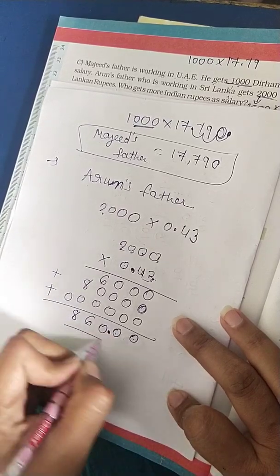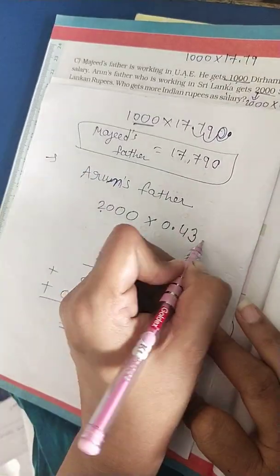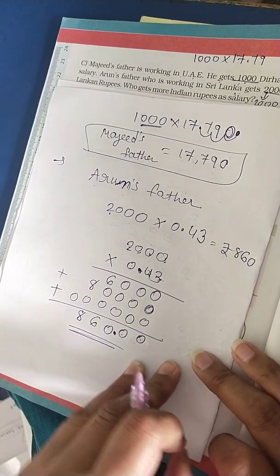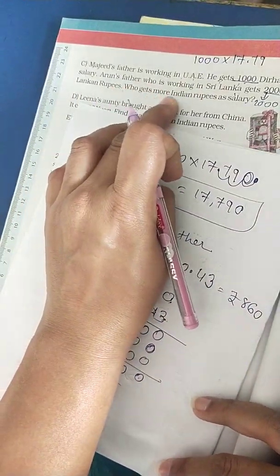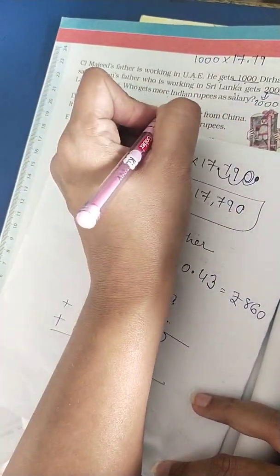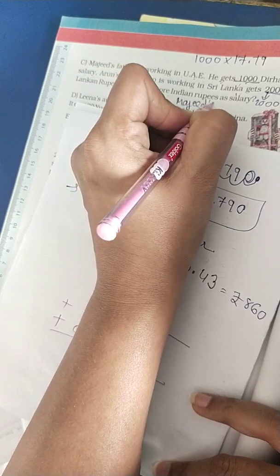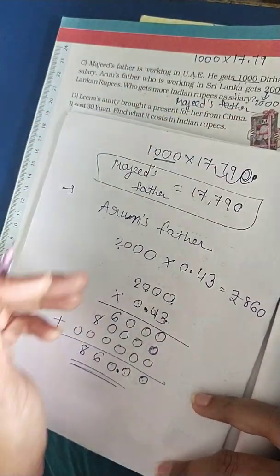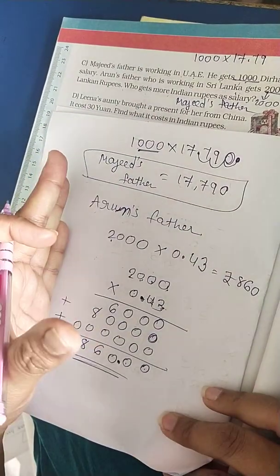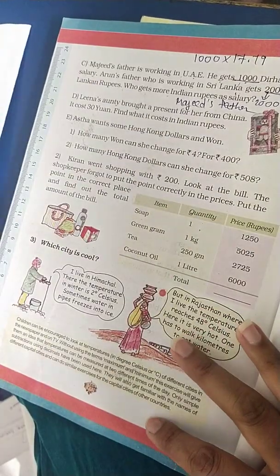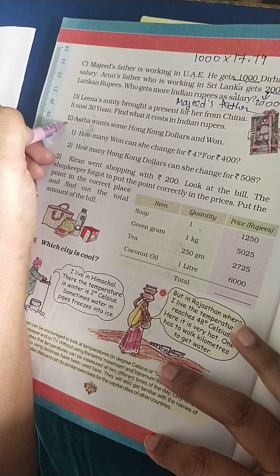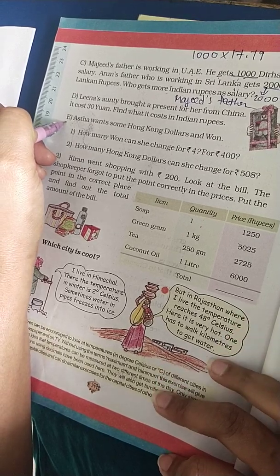So what is the amount? Arun's father's amount is rupees 860 only. Okay, so whose salary is more? Who gets more Indian rupees as a salary? Of course, Mazid's father. So you have to write Mazid's father. So write nicely in your notebook, students. Same way, students, D and E, please try to do by yourself. Very easy. Okay. Thank you.